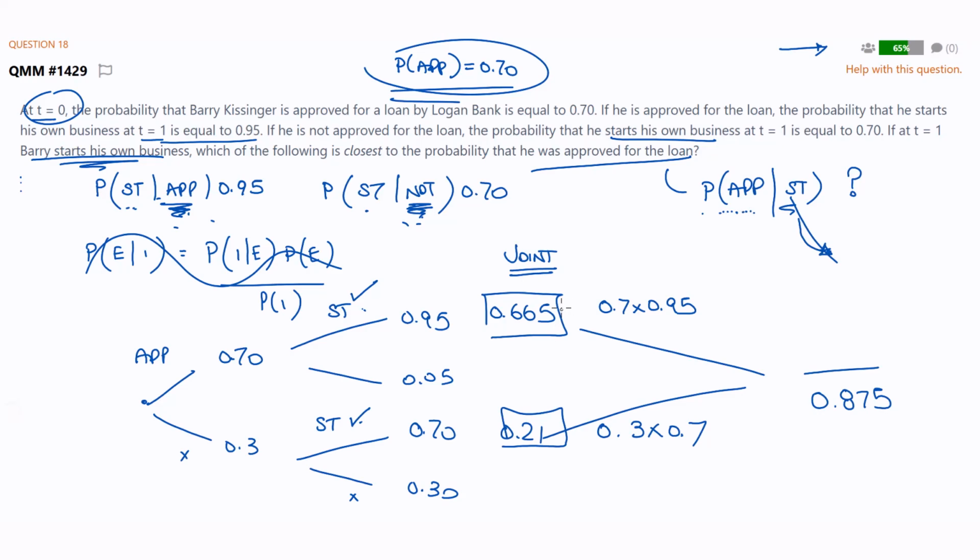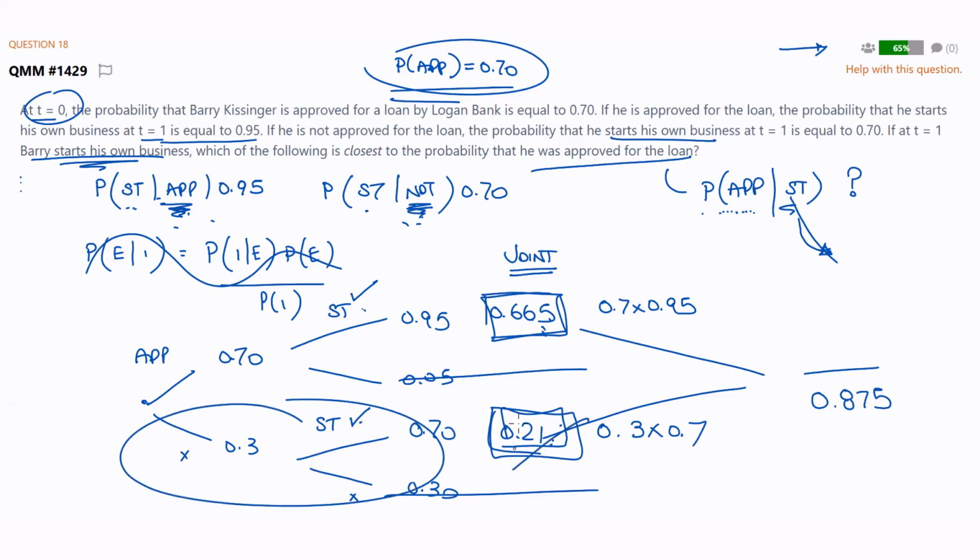We want the probability he was approved. Well, this is our universe. We can only be in one of these two. That's what we're restricted to. Don't care about these. In which one of those two boxes was he approved? Well, not down here. He was approved up here, only in this box. So 0.665 over 0.875, 76%. 65% of you got 76%.